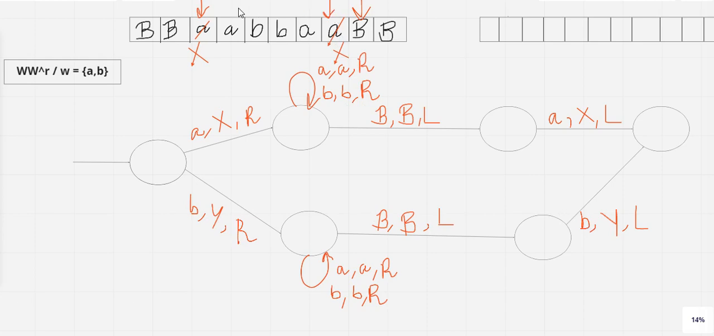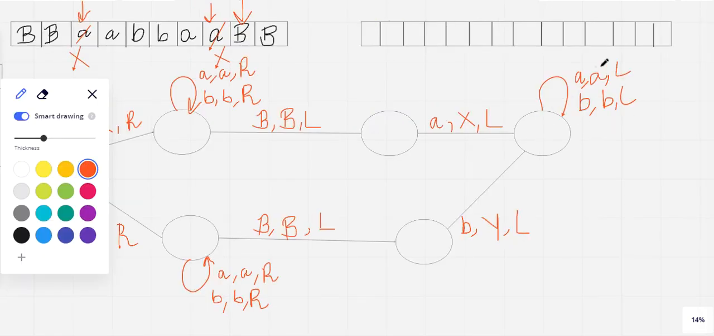Now, which position will this tape head go to? It will go to the first position where I have replaced either A by X or B by Y. So it depends on which string you start with. That means the tape head will encounter, in between, n number of A's and n number of B's. That means this state will comprise a self loop, where we can encounter A or B. In between, if you find A, then replace it by A and the tape head will move left. If it finds B, then it will replace it by B and move in the left direction.